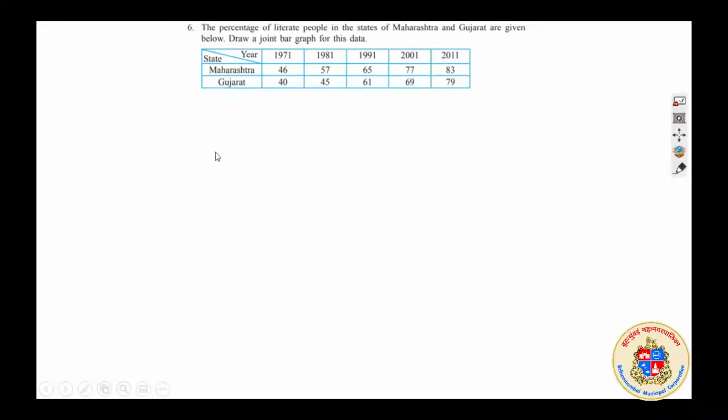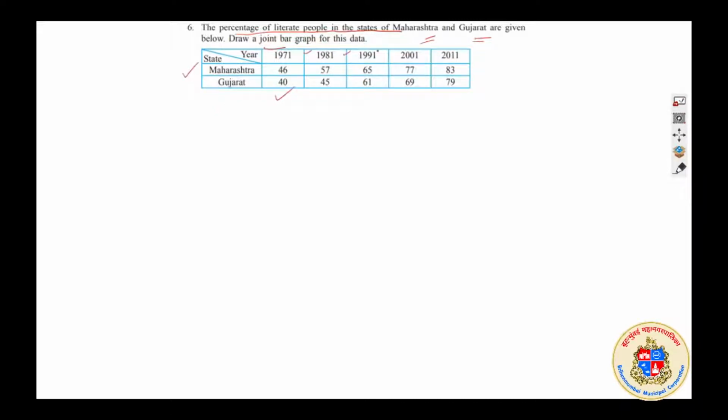And while making a graph, certain things will be given to you. You will be given two things to compare here. Here is a comparison of the percentage of literate people in the states Maharashtra and Gujarat. It is a comparison of literate people of Maharashtra and Gujarat. We are asked to make a joint graph for this data. Data is given.